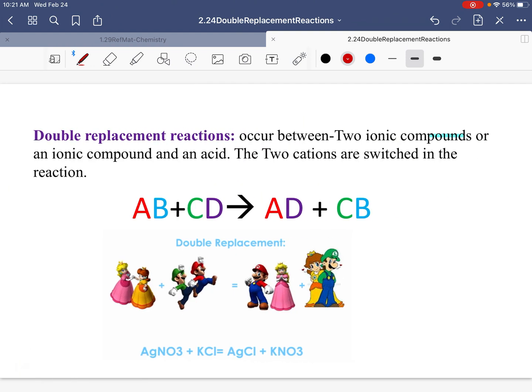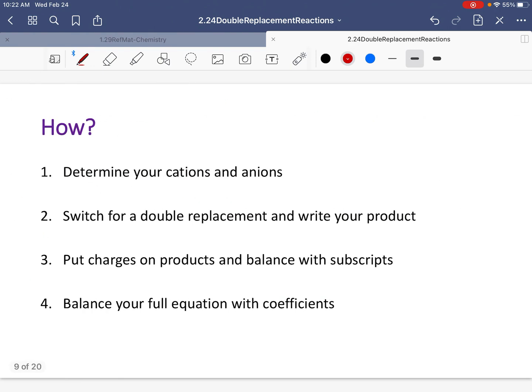So back to double replacement reactions. If you remember, double replacement reactions are between two ionic compounds and two cations are switched. An ionic compound is a metal, and remember, metals are always listed first, and a non-metal. Cations have a positive charge, so this means you're working with metals. So basically you have a metal and a non-metal, plus a metal and another non-metal, and the metals switch. That's the big gist of double replacement reactions.